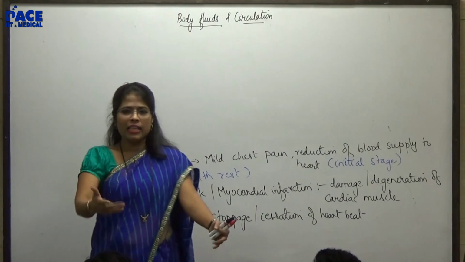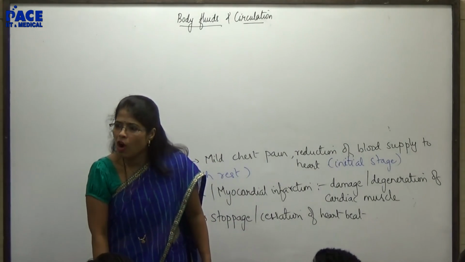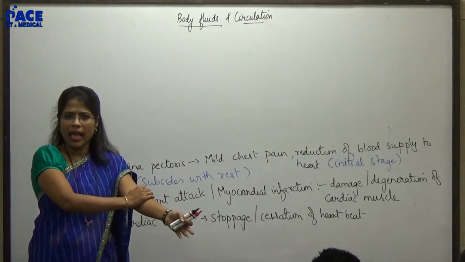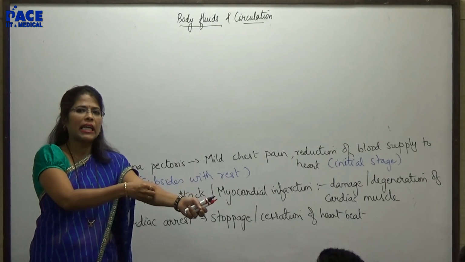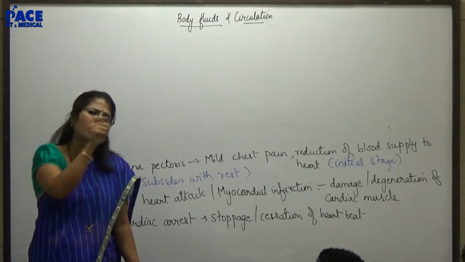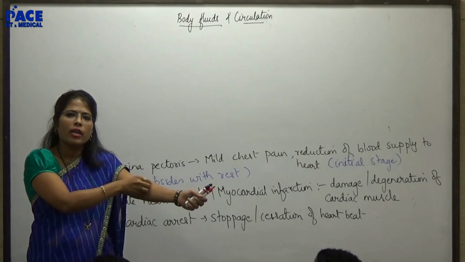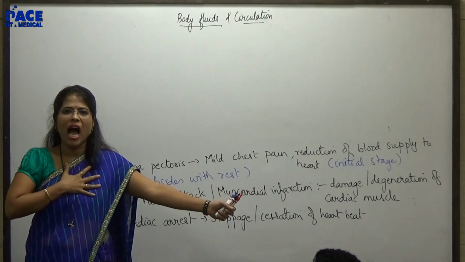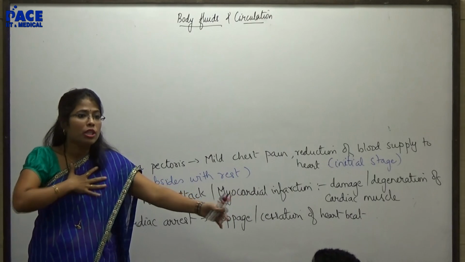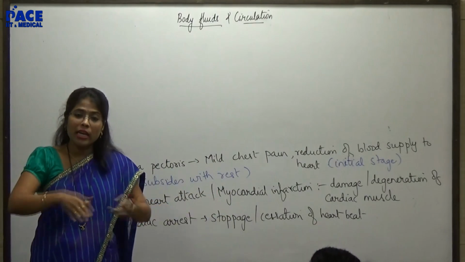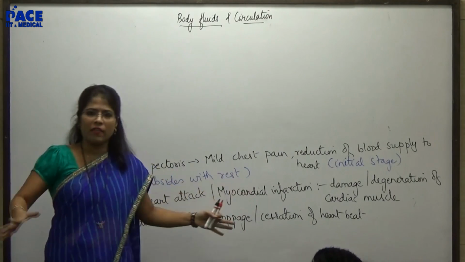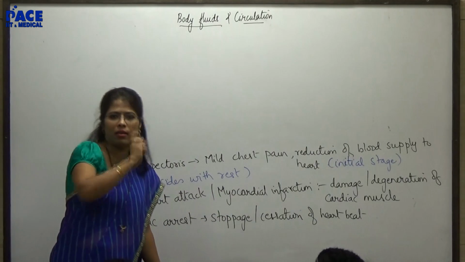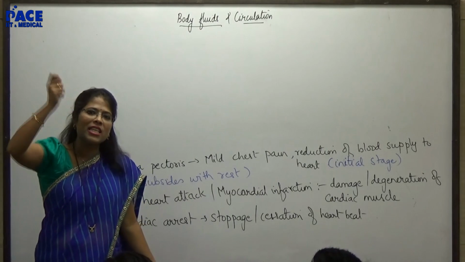Either you select a vein from your thigh region or from your arm region, and you insert a catheter. Catheter means it is a thin tube which will go on releasing this ink. The moment this ink comes to your heart, the heart will pump it throughout your body. So it will be made to pass through all blood vessels, and wherever it comes in contact with plaque, it will go and stain there.